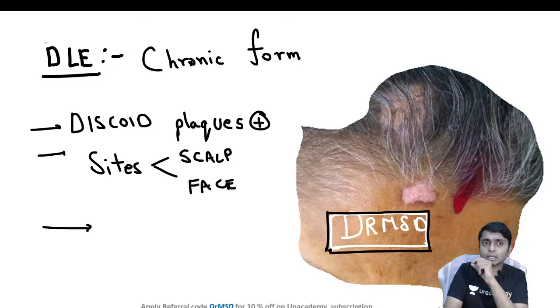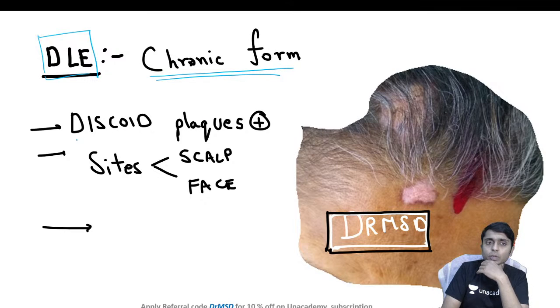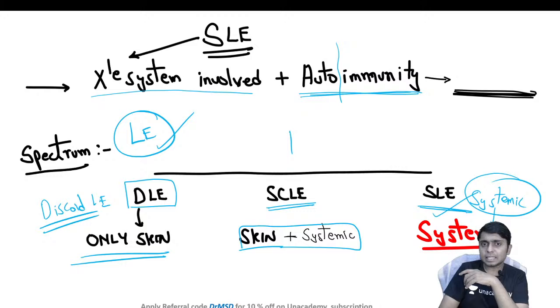In discoid lupus erythematosus, this is a chronic form of lupus erythematosus where you get discoid plaques over the skin. All these lupus erythematosus diseases are going to have photosensitivity.